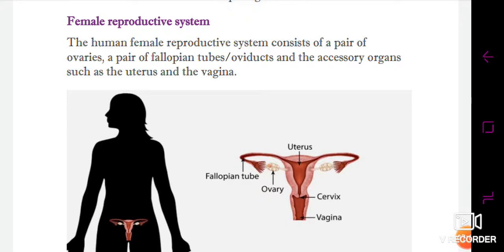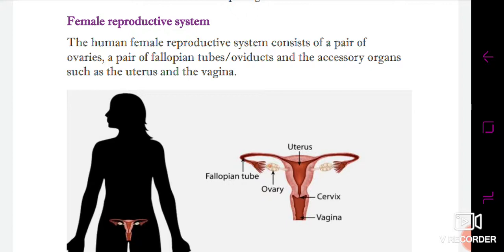If I talk about the female reproductive system, it is very clear in the image that it is made up of basically 3-4 parts. The major part is the ovary, which is responsible for producing the female gamete.